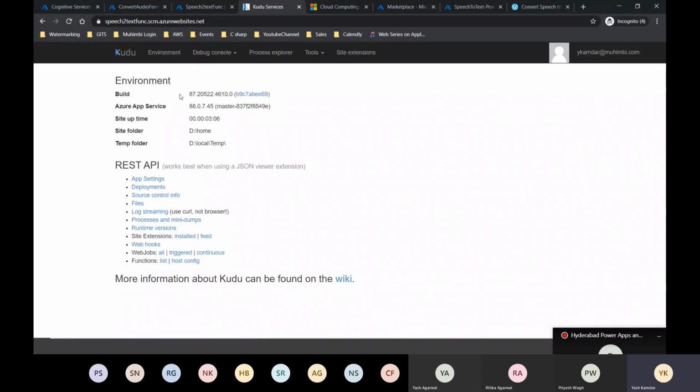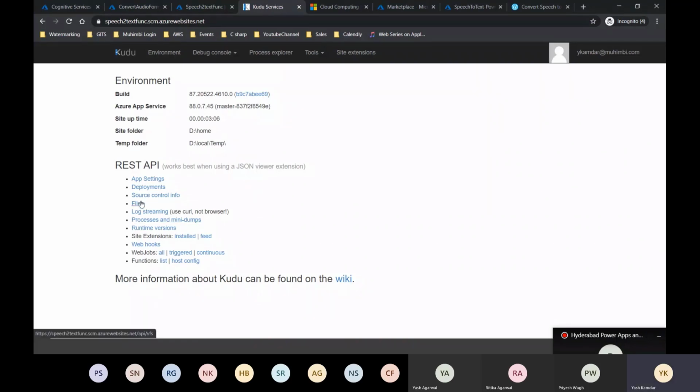Basically, as I was saying, when this logs in, Kudu is a container. You can just upload files in Kudu, and then you can reference that anywhere in your Azure environment. In other words, it's like a file system for Azure. Okay, it's up.